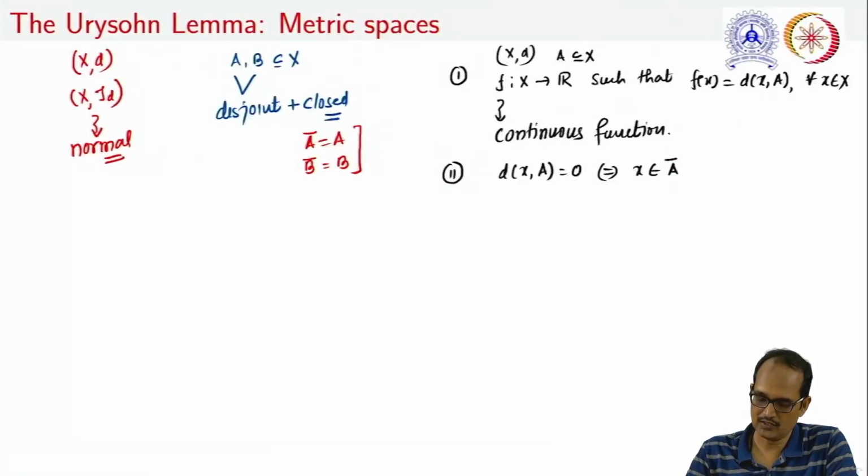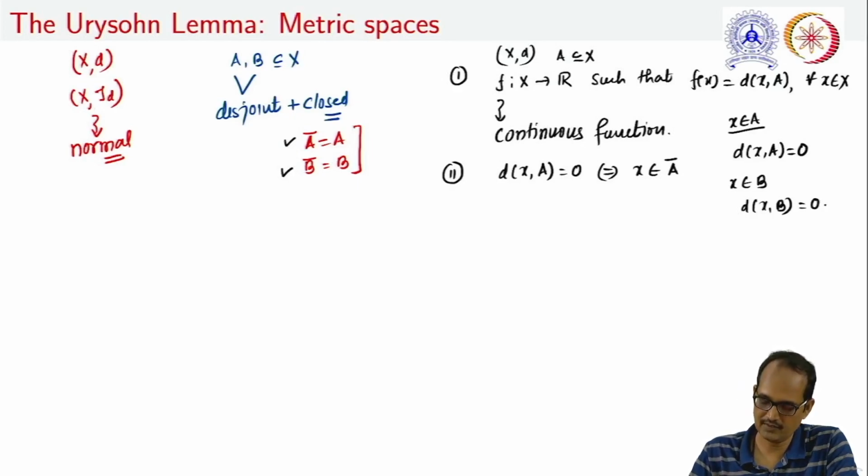Also, it is to be noted that in our case A bar is equal to A and B bar is equal to B. So, in our case we can always say that if x belongs to A, then d(x, A) will always be 0, and similarly if x belongs to B, then d(x, B) is equal to 0. Now let us define a function by using this function f.